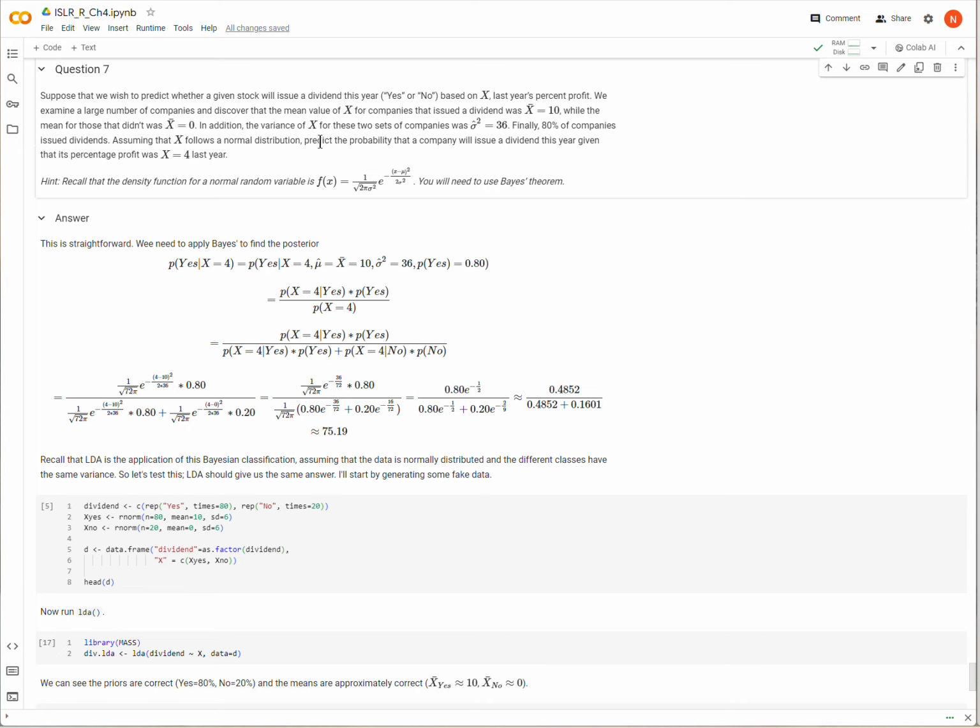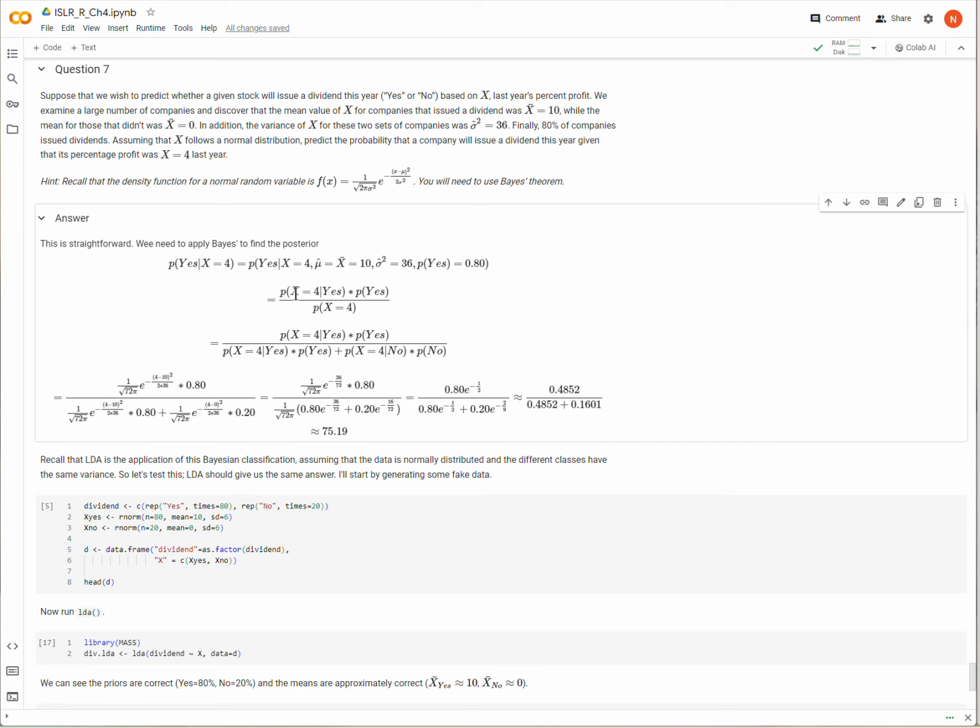Assuming that X follows a normal distribution, predict the probability that a company will issue a dividend this year, given that the percent profit was 4 last year. Okay, and so it tells us that we will have to use Bayes' theorem and to remember that the expression for a normal distribution is given here. So this is pretty straightforward. We just need to find the posterior probability of yes, given that X equals 4, plus all the other information that we had.